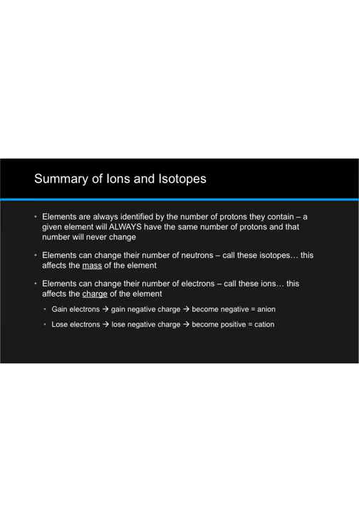So let's recap what we've talked about. We've discussed ions and isotopes. Ions vary in numbers of electrons. Isotopes vary in numbers of neutrons. Elements are always identified exclusively by the numbers of protons they contain. That number doesn't change, lest we change the identity of an element itself. Elements can change their numbers of neutrons. Variations of atoms that have differing numbers of neutrons are called isotopes, and we see a change in isotope reflected in the total mass of the individual atom or average mass of the element.